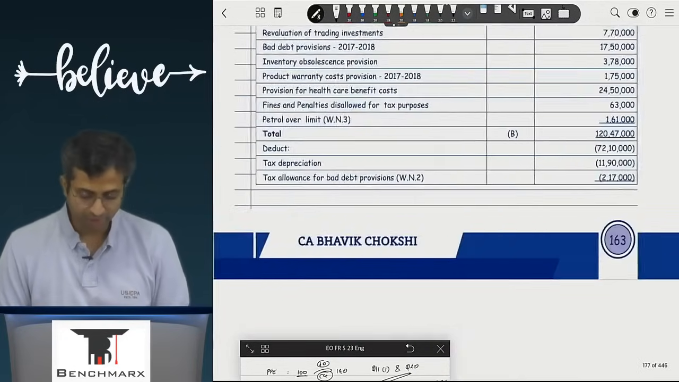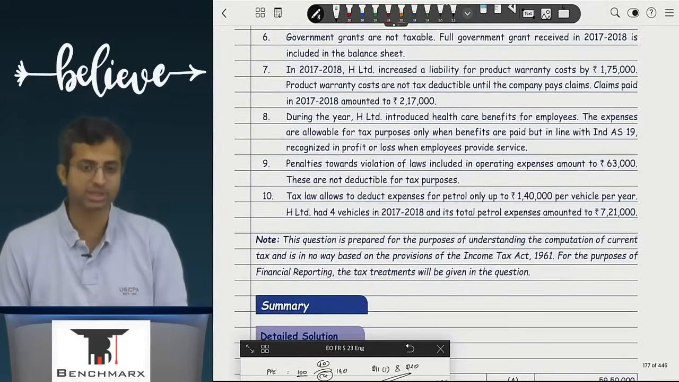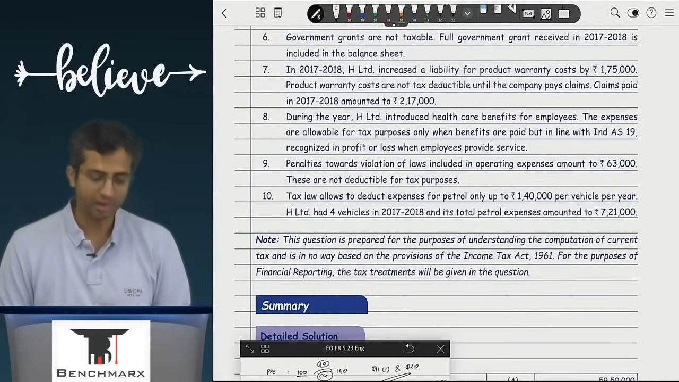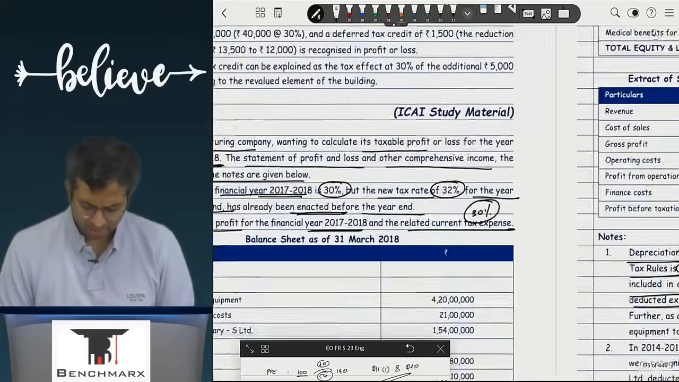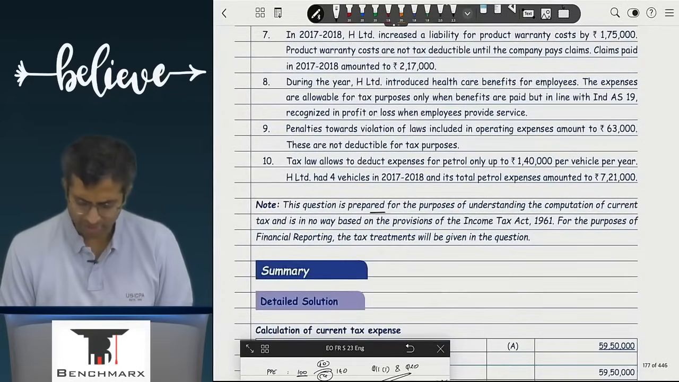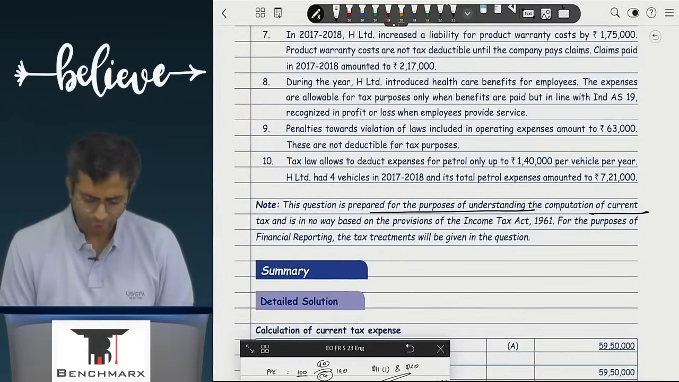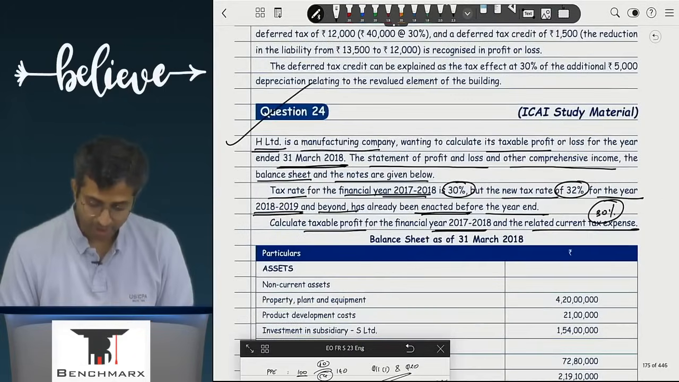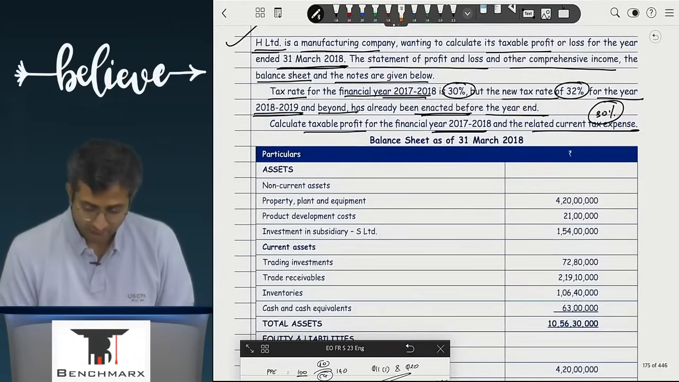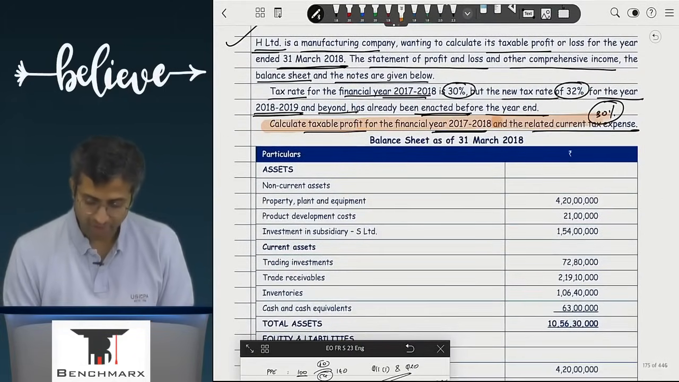Now, ultimately, there are a lot of adjustments there, but at the end of it, what is asked? Well, you have been told that the question is prepared for the purpose of understanding the computation of current tax and is in no way linked to the provisions of income tax. For the purpose of financial reporting, tax treatments as told in the question should be given. In subpoint 1, what is asked? Calculate taxable profit for the year 17-18 and the related current tax expense.